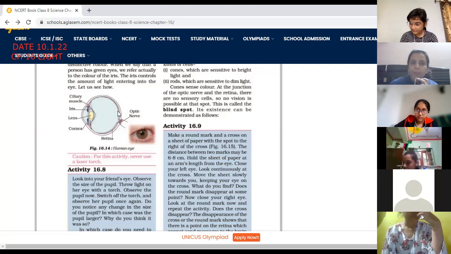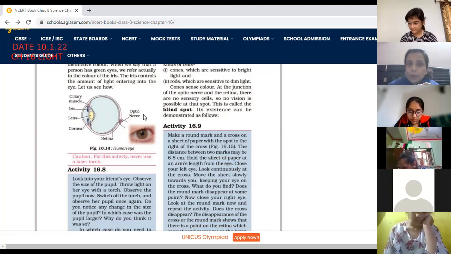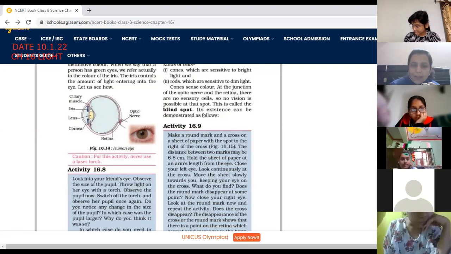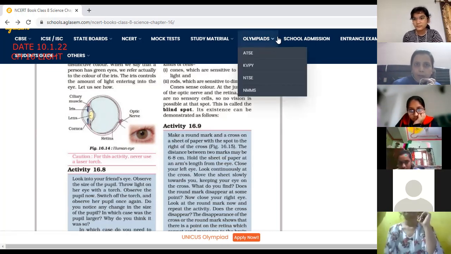And what happens when the image is formed? After the formation of the image, here are the optic nerves. Optic nerves send the message to the brain, because you know, children, all the sense organs are connected to the brain. Okay, the brain interprets the image, sees the image, and then we are able to see that object at an exact distance and exact color. So you may see how quick this process is.